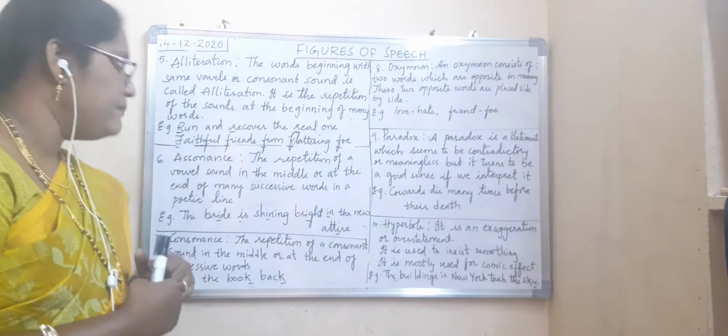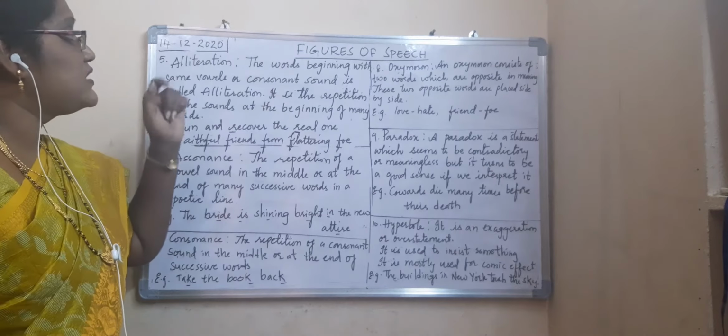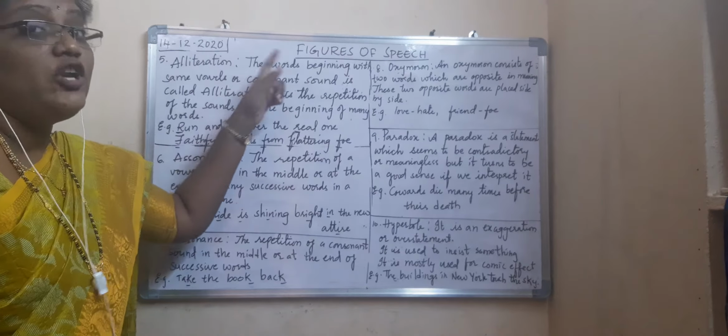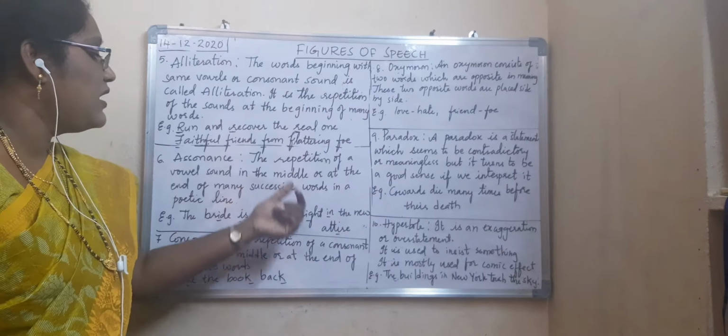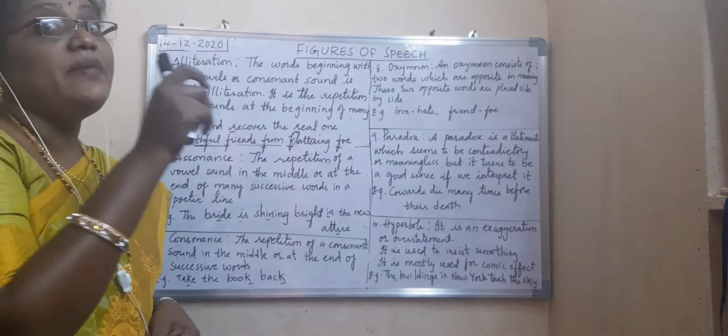Then next, sixth one is what? Assonance. A-S-S-O-N-A-N-C-E. Assonance. So the repetition of a vowel sound in the middle or at the end of many successive words in a poetic line. Now see the difference between alliteration and assonance. Here the words beginning with the same vowel or consonant sound, and here assonance means the repetition of the vowel sound in the middle or at the end of many successive words. The repetition of only vowel sound, not consonant.